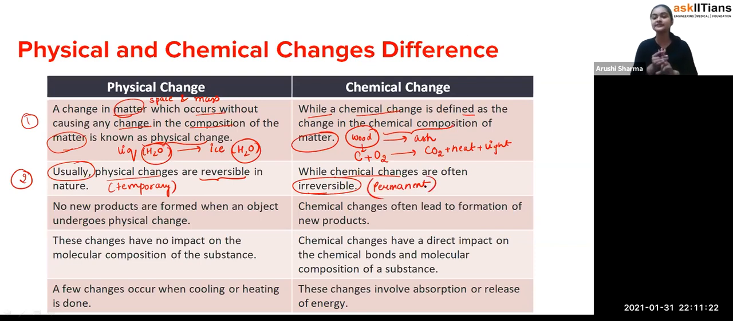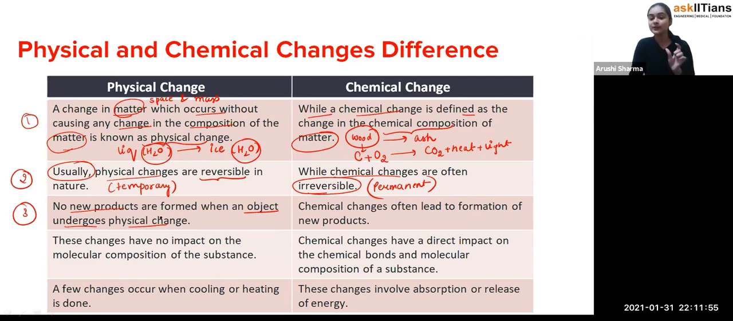Okay, now we have discussed two points till now. The third point says, students, no new products are formed when an object undergoes a physical change. That means when a physical change is going on, there will be no formation of a new product. We can relate all of these points by taking very simple examples. We don't have to see different examples for different points. By taking one example, you can satisfy each and every condition.